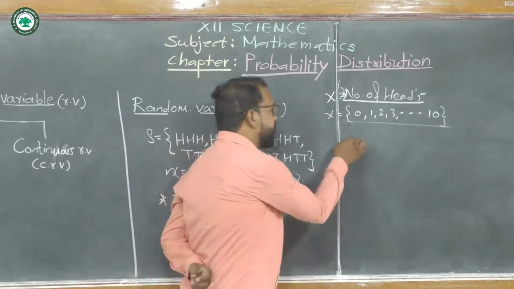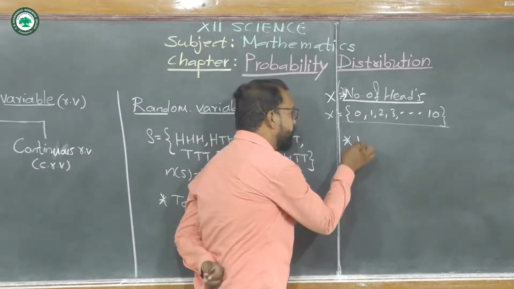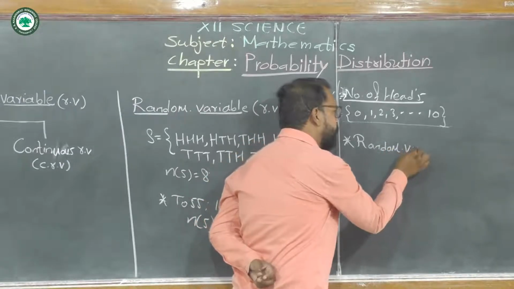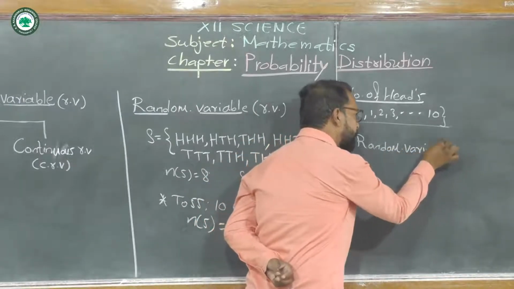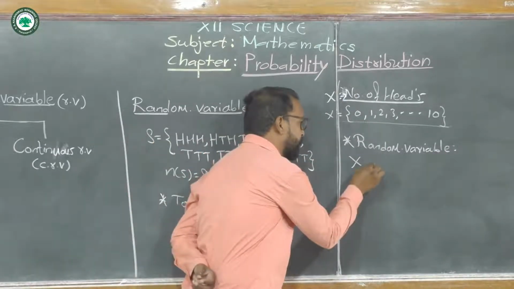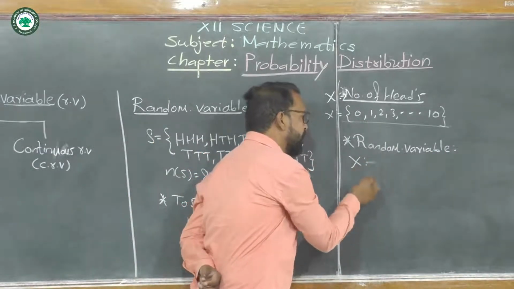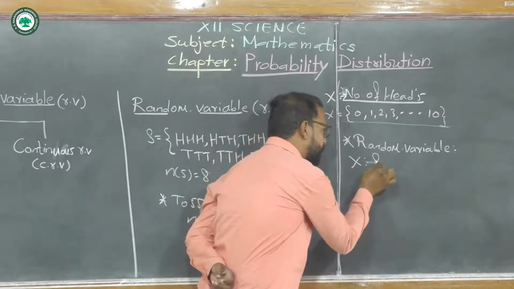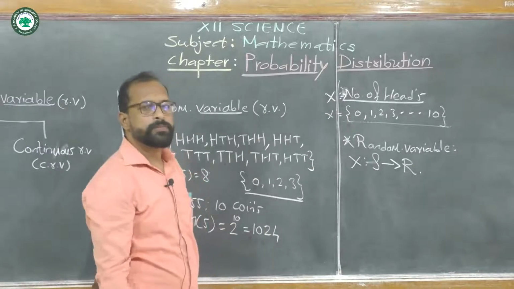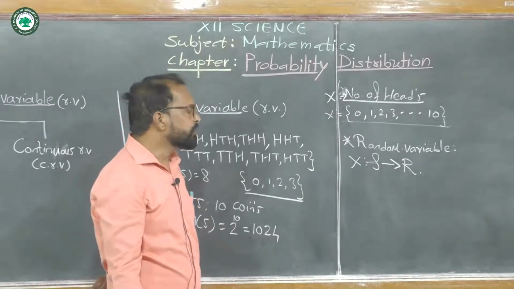So we can define a random variable as a real valued function from sample space S to the real numbers.